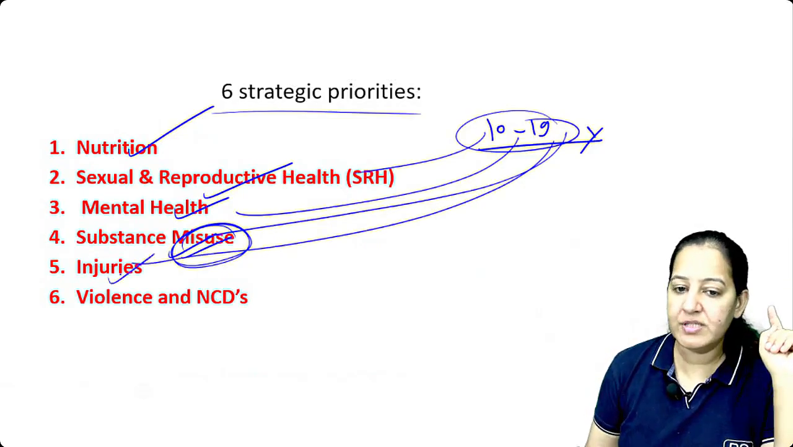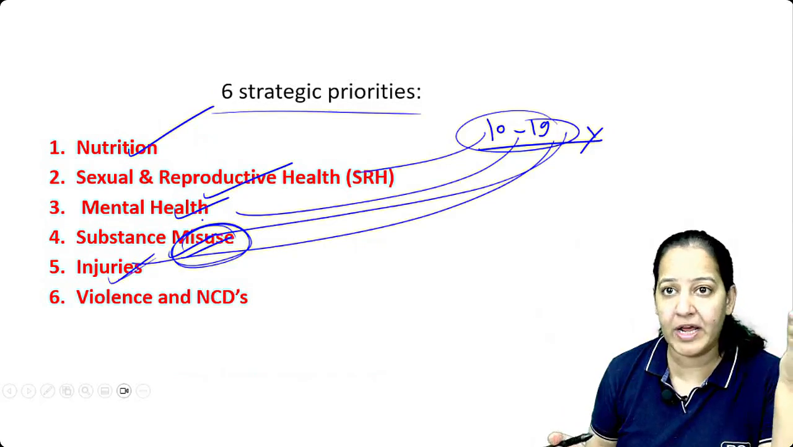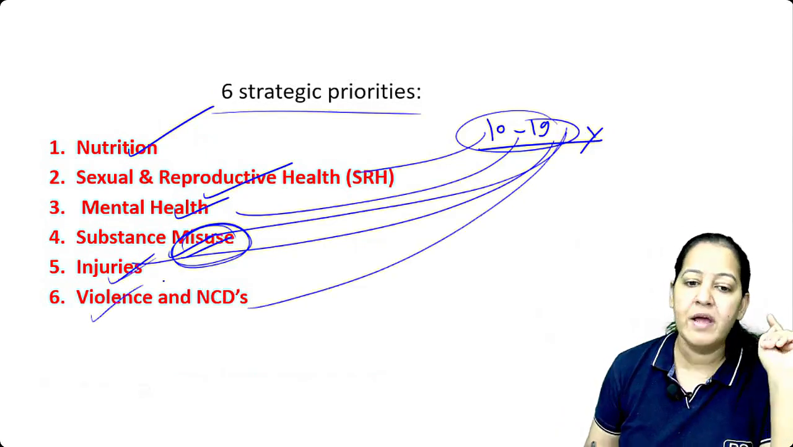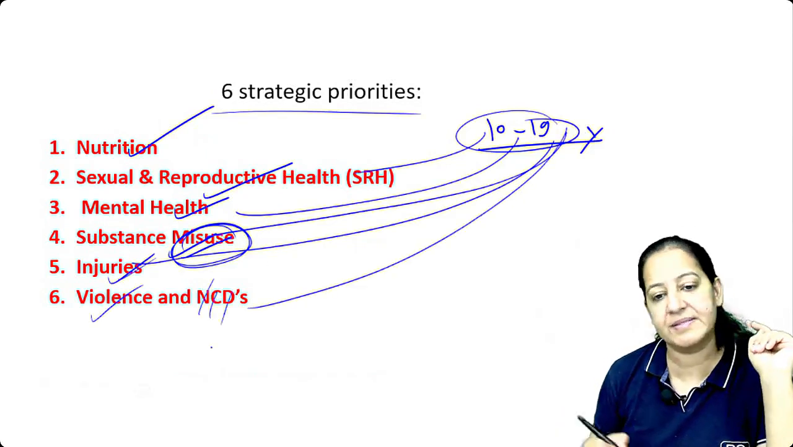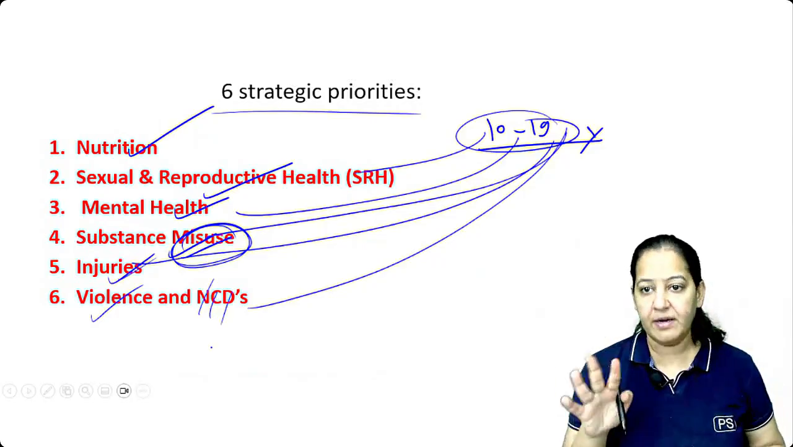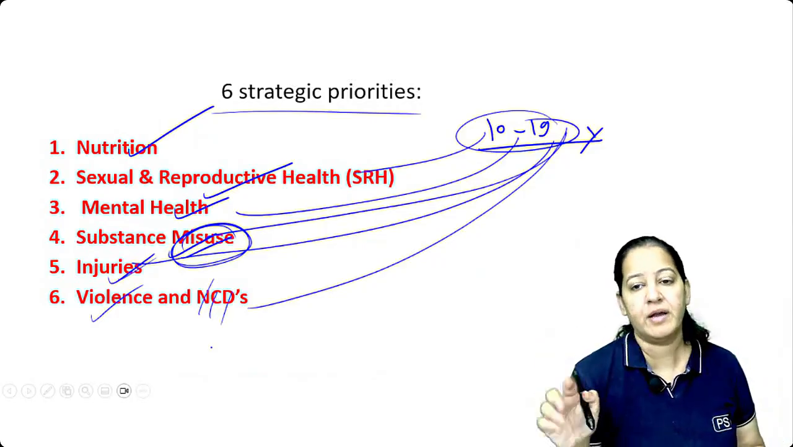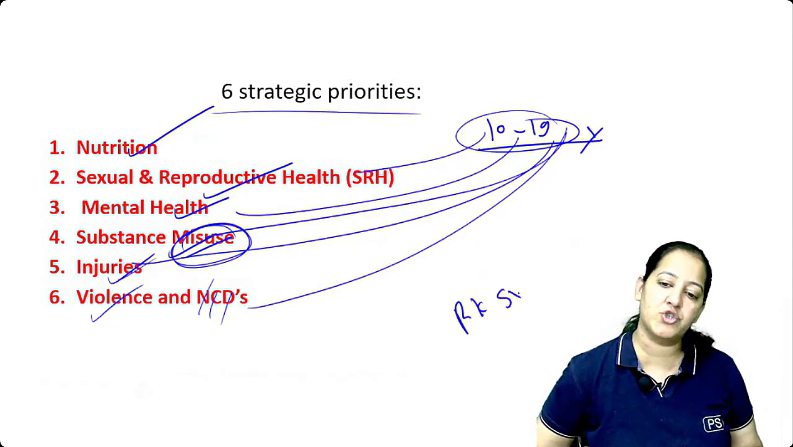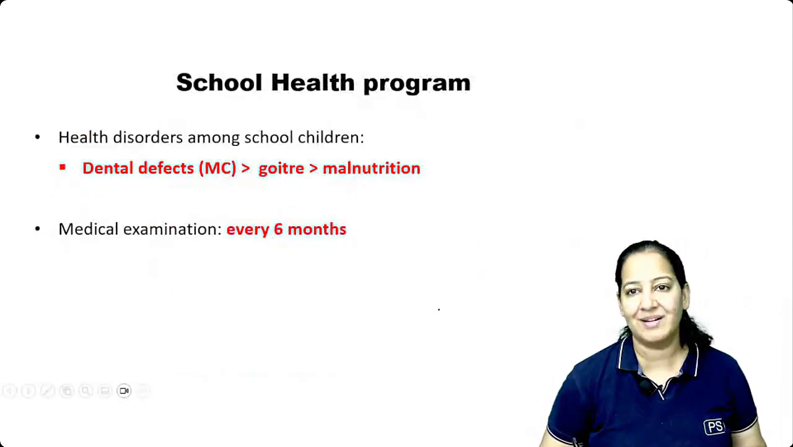Injuries are very common in this age because they play outdoor games. Injuries are common, and violence. Sometimes violence and non-communicable diseases are common. So 6 priorities are given. These are the 6 priorities for this age group. Rashtriya Kishore Suraksha Yojana. Understand, don't learn.